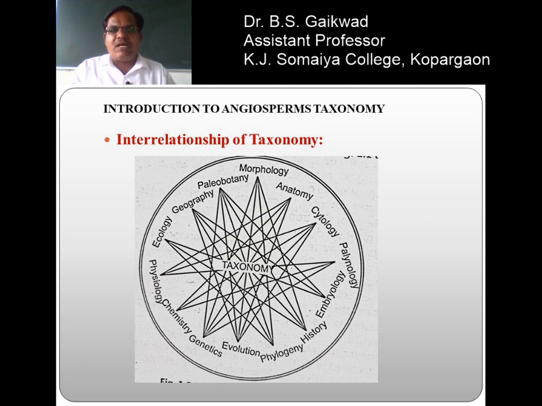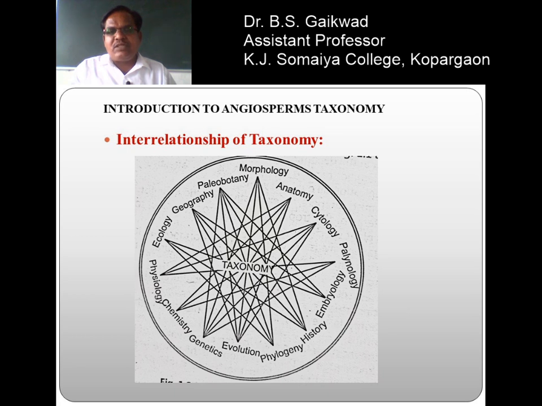The morphology, morphology is the external study of the organisms. Then anatomy, anatomy is the study of the gross internal structure of the organism or the object in the living form. Then cytology is nothing but the study of the cells, that is the study of the different types of cells and the different types of genes. Then the palynology, palynology is the study of the